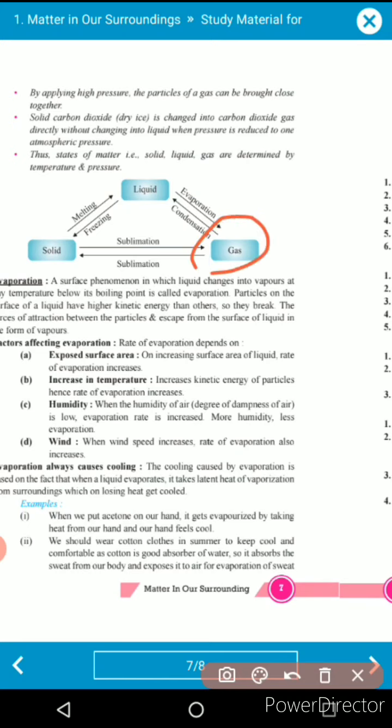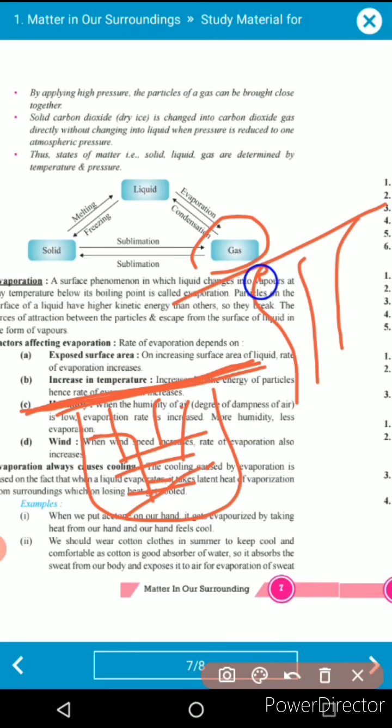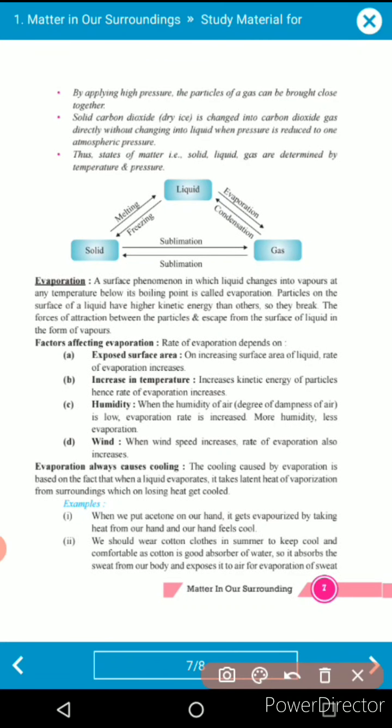For example, you are boiling water, and you put a metal sheet over it. When the liquid evaporates, it strikes this sheet. After removing the sheet, you will feel that bubbles, or droplets, have formed on it. Why? Because the gas is at high pressure, so the particles get compressed and condensed into liquid form. So the liquid particles will be seen on the metal sheet placed above the surface. Understood? So in this case, when we move from gas to liquid, the condensation process takes place.